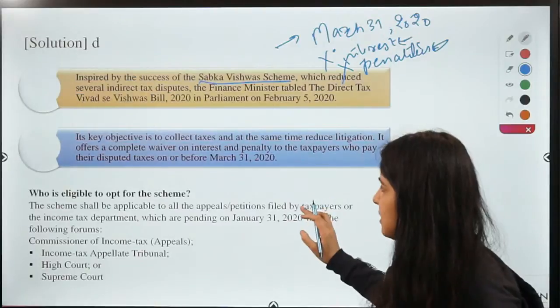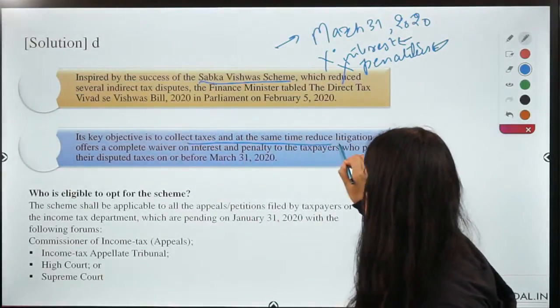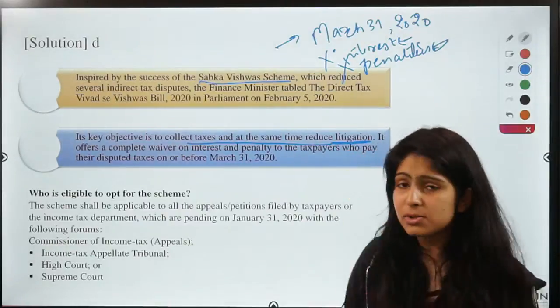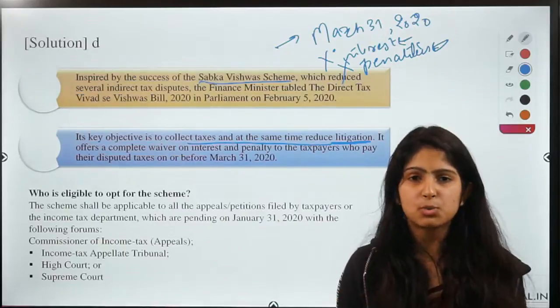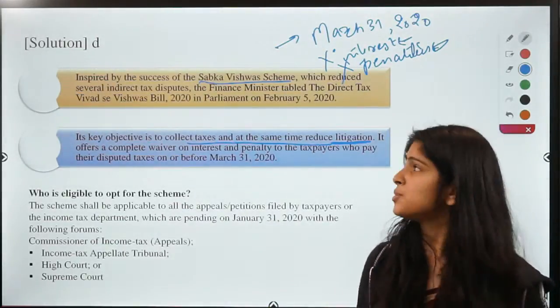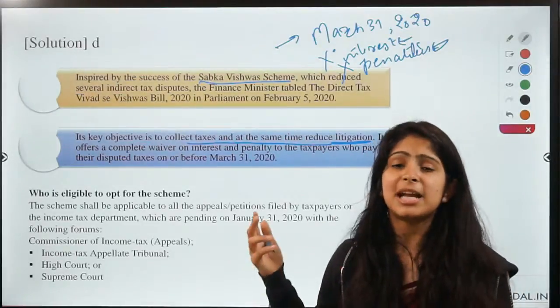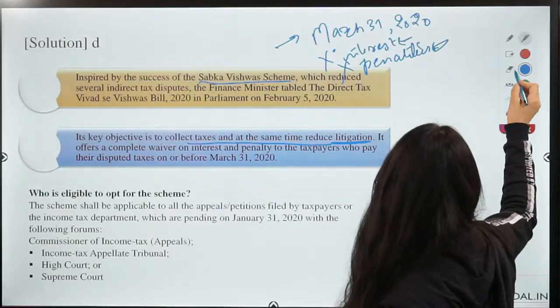So this is the scheme and the objective is to collect taxes and at the same time reduce litigation. Why reduce litigation? Because the government or the authorities would not have to do much work if people are popping up and paying their taxes. Right? So there are more benefits that you can learn about if you study this scheme that are being provided to the taxpayers.